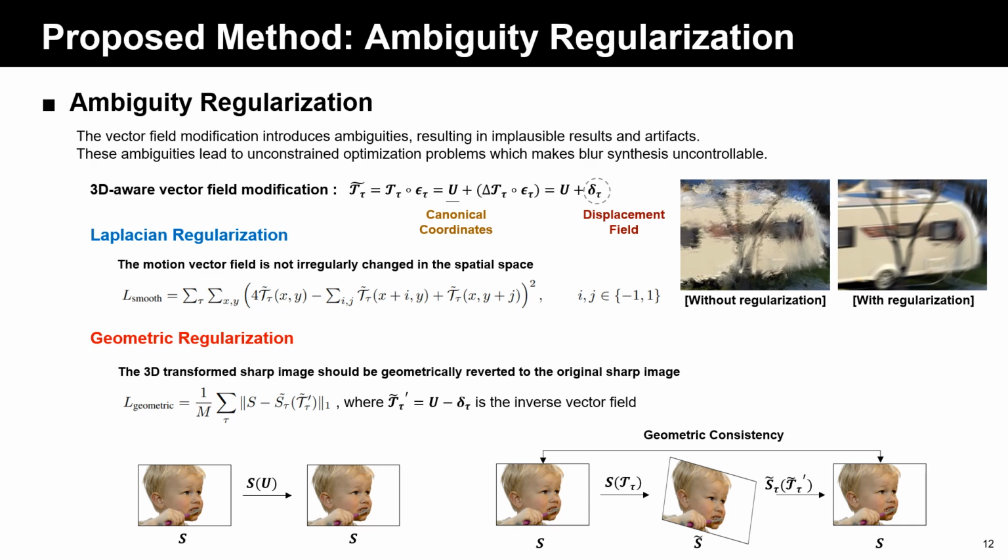The vector field modification introduces ambiguities, which produce implausible results and artifacts. As a result, the controllable blur synthesis cannot be achieved. To address this, we introduce ambiguity regularizations, which consist of Laplacian regularization and geometric regularization. The Laplacian regularization is to enforce spatial smoothness, while the geometric regularization helps make vector fields geometrically consistent. These regularizations allow for controllable blur synthesis.